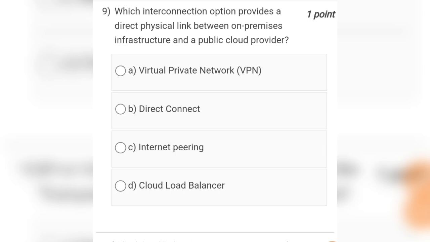Question number 9 is which interconnection option provides a direct physical link between on-premises infrastructure and a public cloud provider? Option A is virtual private network, that is VPN. Option B is direct connect. Option C is internet peering. And option D is cloud load balancer. So the correct answer for question number 9 will be option number B, that is direct connect. Okay.